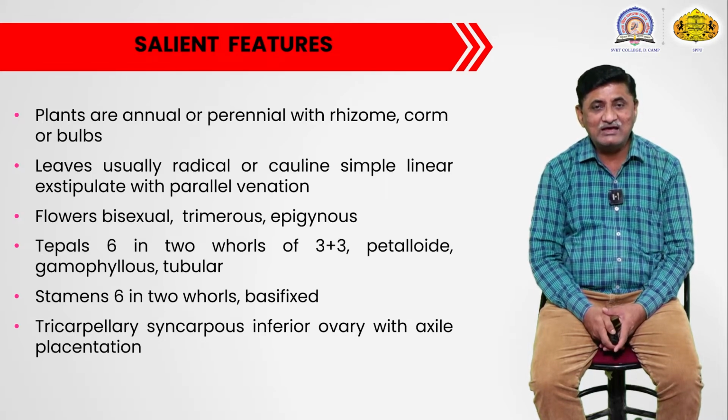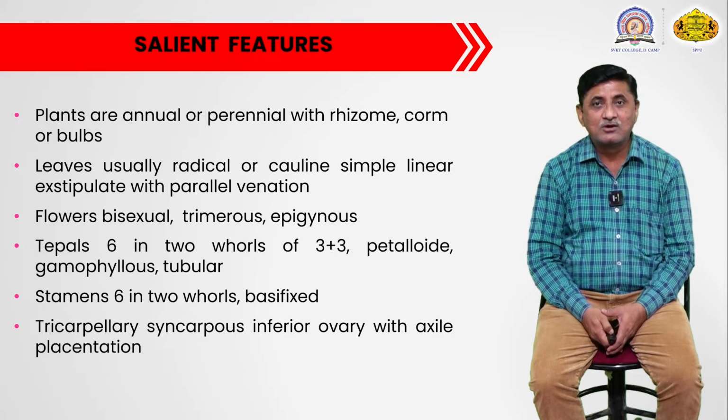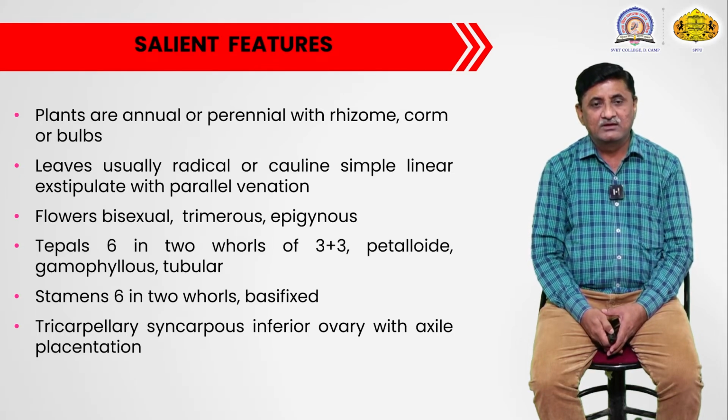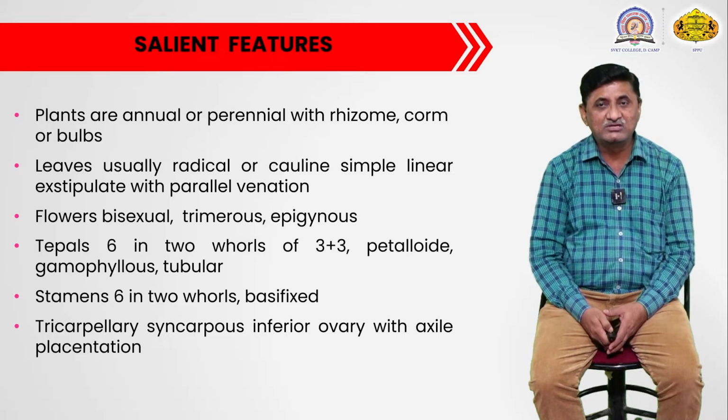Generally the flowers are trimerous. They are epigynous in nature. The gynoecium is inferior. There are 3 whorls, or many whorls of 3-3, present in the flowers. In the perianth, there are 6 tepals, present in 2 whorls of 3-3.